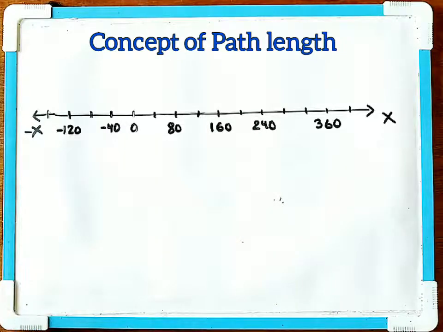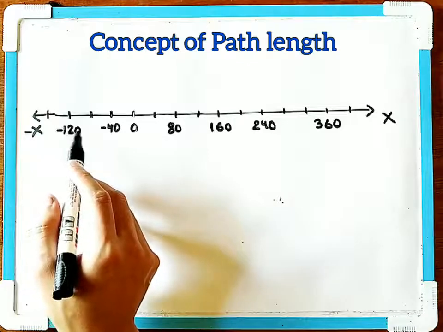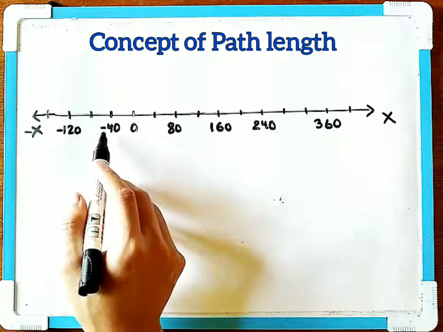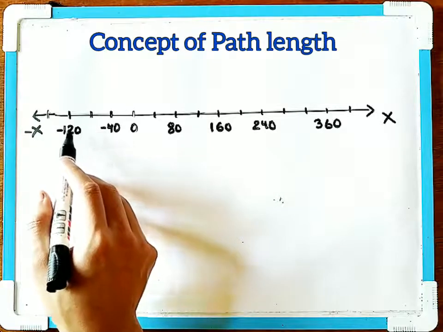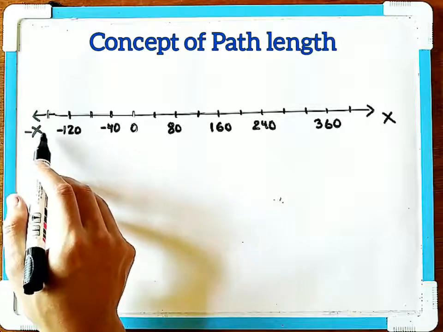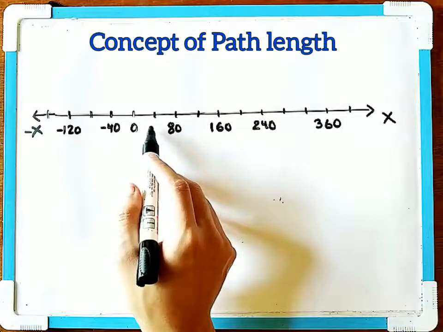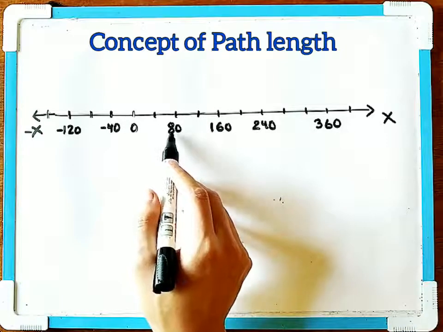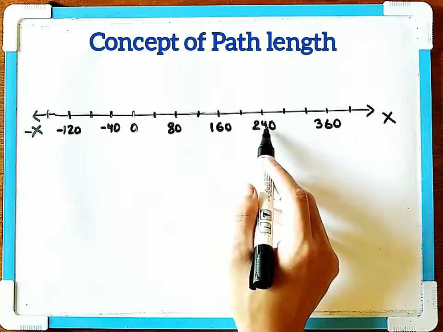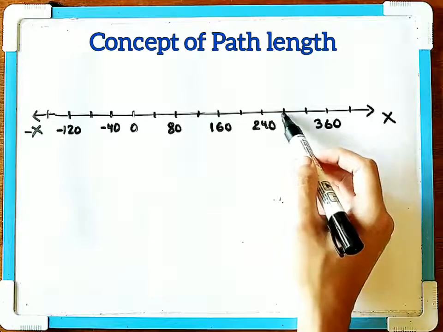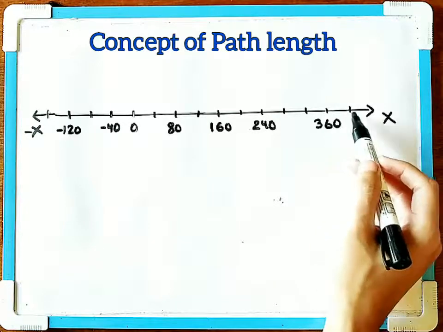are taken as negative. So in this direction it's negative, and we have minus 40, minus 80, minus 120, minus 160. In this direction we have 40, 80, 120, 160, 200, 240, 280, 320, 360, and 400.